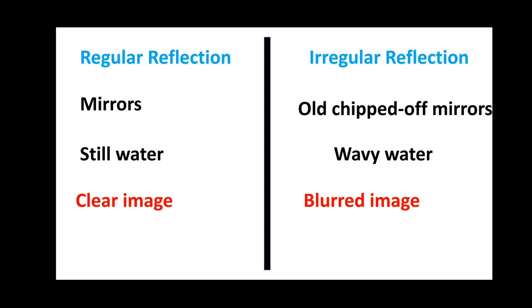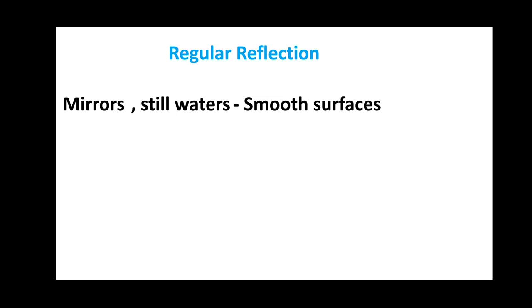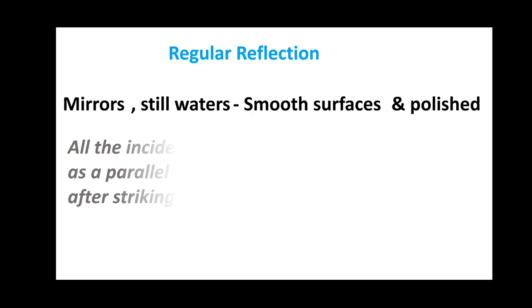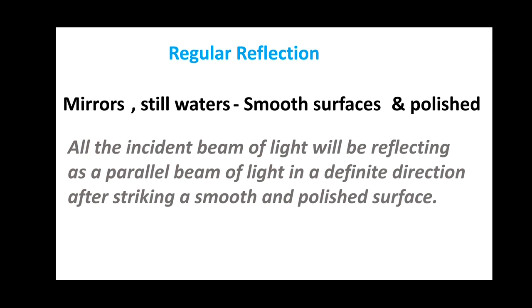Now, what kind of surfaces cause clear images? We know that still water and mirrors have smooth surfaces. Then, when we are observing the back portion of the mirror, we can see that it is polished. So, we can say that smooth and polished surfaces cause regular reflection. Regular reflection means all the incident beam of light will be reflected as a parallel beam of light in a definite direction after striking a smooth and polished surface.